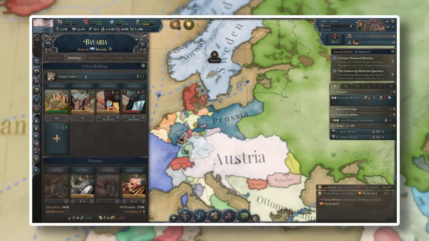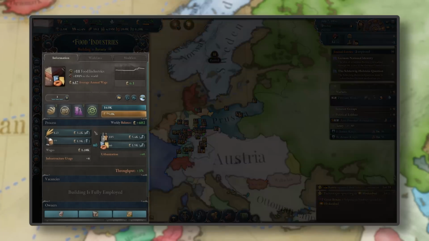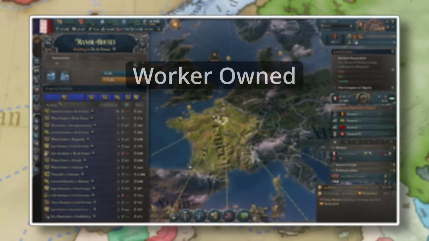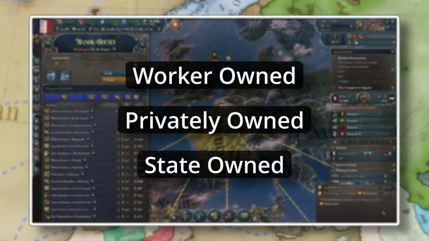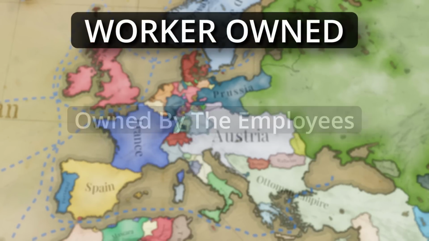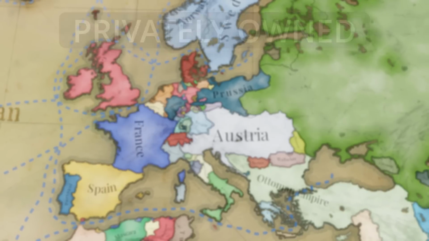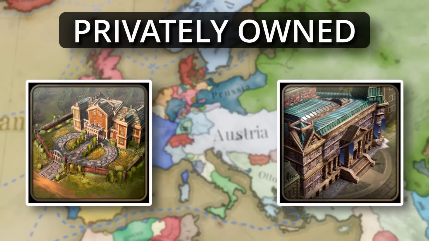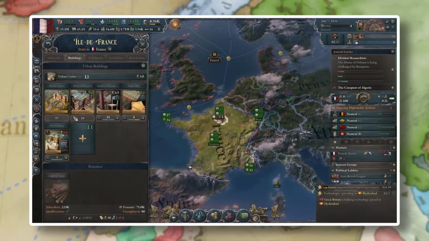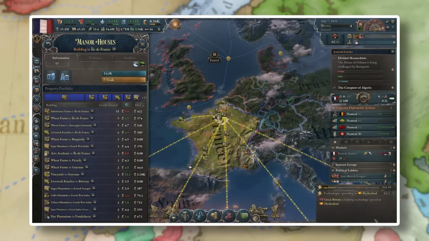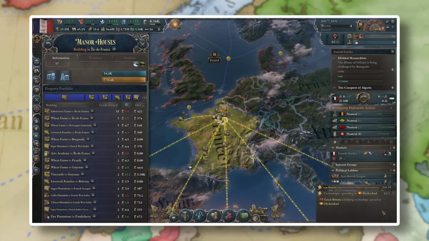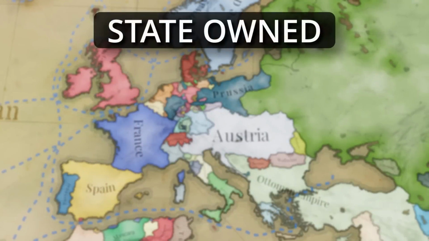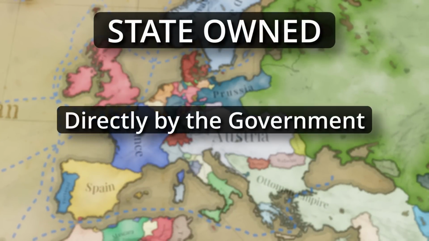In the 1.7 patch for Victoria 3, building ownership has been completely revised. In the new system, there are now 3 types of ownership: worker-owned, privately owned, and state-owned industries. Worker-owned industries are owned directly by the workers of those industries. Privately owned industries are owned by investors through the new Manor House and Financial District buildings. These 2 buildings will be able to expand and create industries outside of their own state, allowing these buildings in one state to potentially own industries in other states all across the world. Finally, state-owned industries are owned directly by the government.